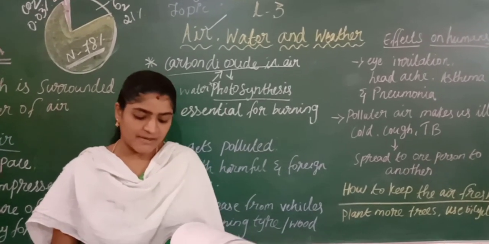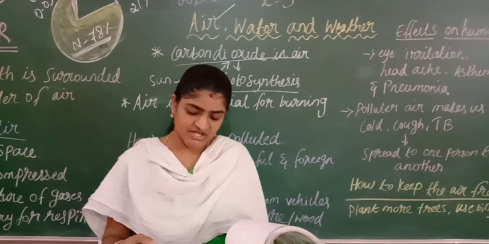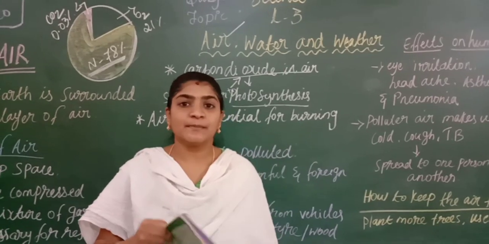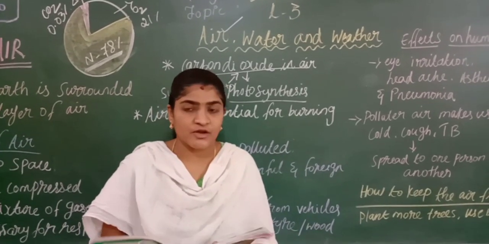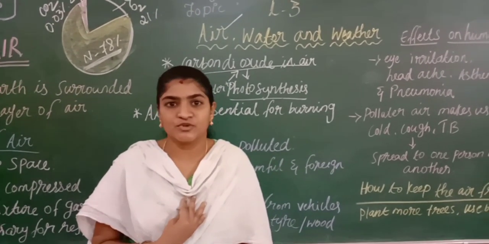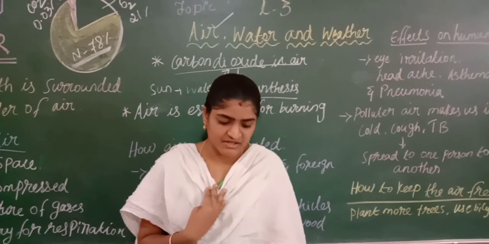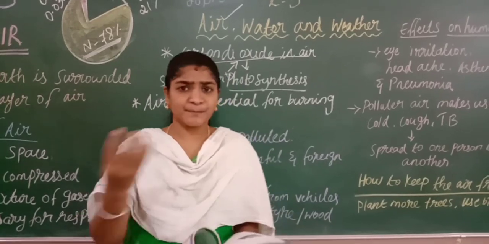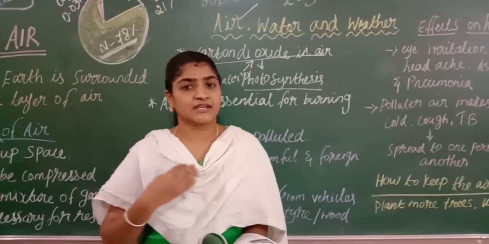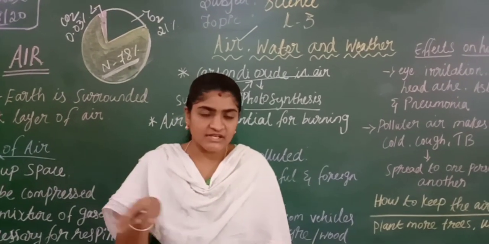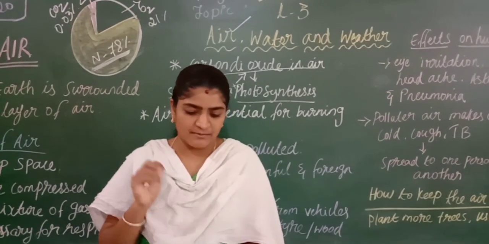And next one, plants are the only living things which can use the carbon dioxide present in the air. Only plants are able to utilize carbon dioxide. Animals and humans can't utilize carbon dioxide because we need oxygen for breathing. The plant takes in carbon dioxide and the humans and animals give out carbon dioxide while we take in oxygen, so it gets balanced in our environment.